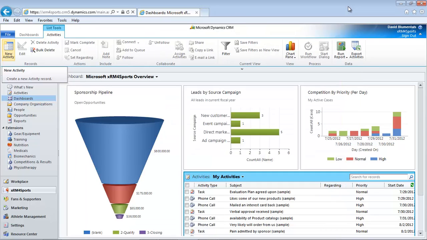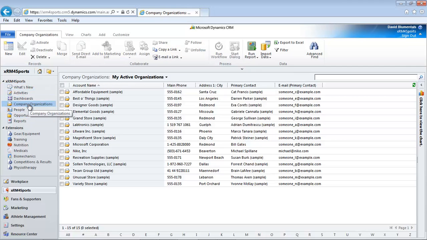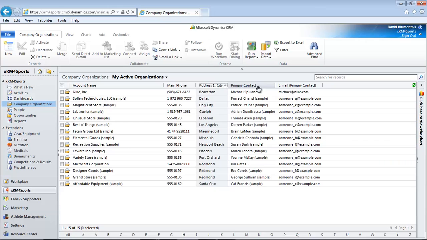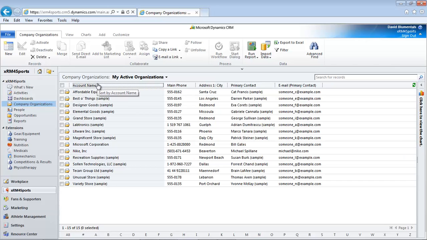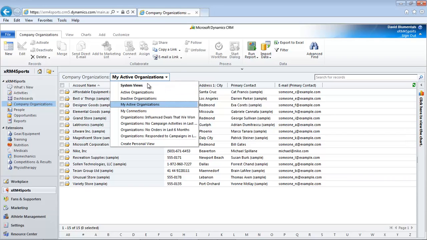Ahead of our major sponsor meeting, we want to check the status of our CRM company organisations record. These are the organisations that we do business with: sponsors, suppliers, clubs and so on. To view or edit a company organisation in the navigation pane, we click Company Organisations. What we can see here are records typically linked to Outlook and our financial management system. We can click on any of the column headings to sort. We can also select from different views, both system and personal.